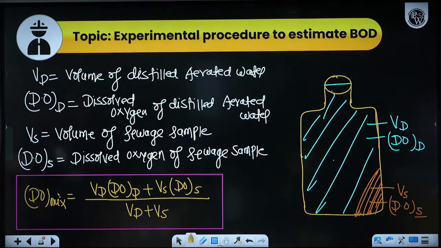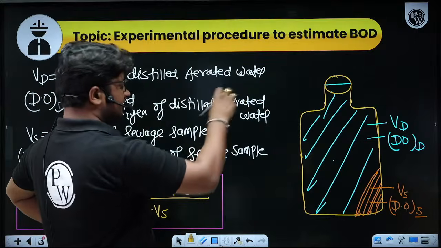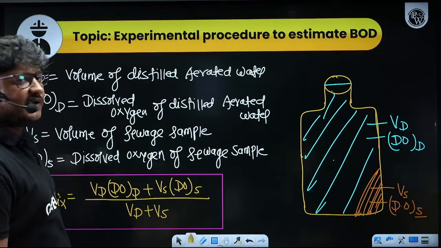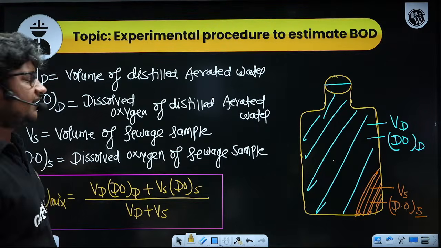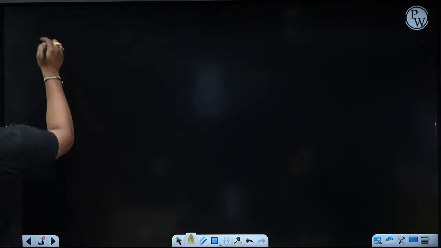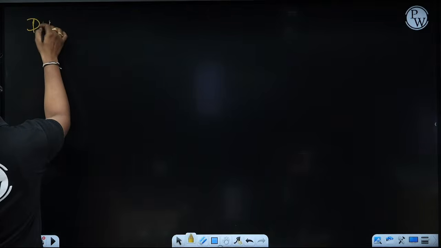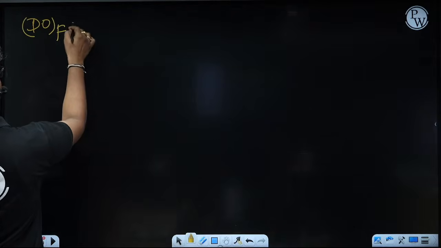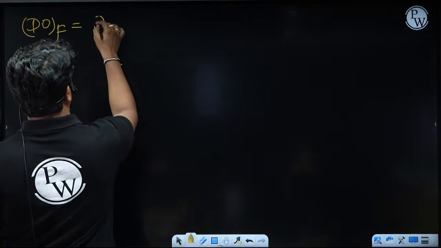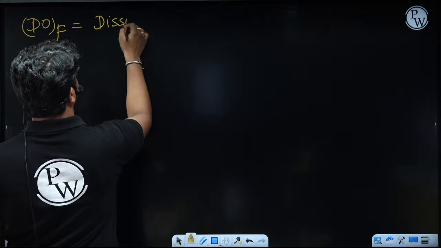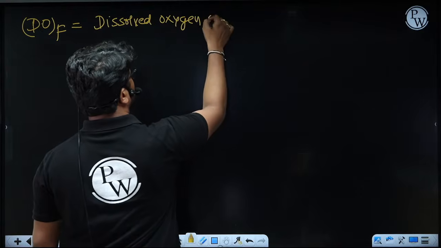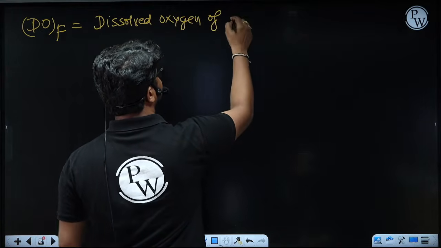Now what we do? We'll put this complete mixture into the BOD incubator and we'll set the temperature at 20 degrees Celsius and the time will be 5 days. After 5 days, if you take out the BOD bottle and test the dissolved oxygen of that sample, that will be called DOF, that is the dissolved oxygen of the diluted sewage sample